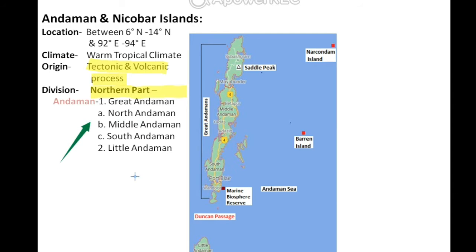Here we get two major subdivisions. First one is Great Andaman, second one is Little Andaman. We can further subdivide Great Andaman into three parts. The northern part is North Andaman, middle part is Middle Andaman and southern part is South Andaman. Port Blair, the capital of Andaman, is situated in South Andaman.